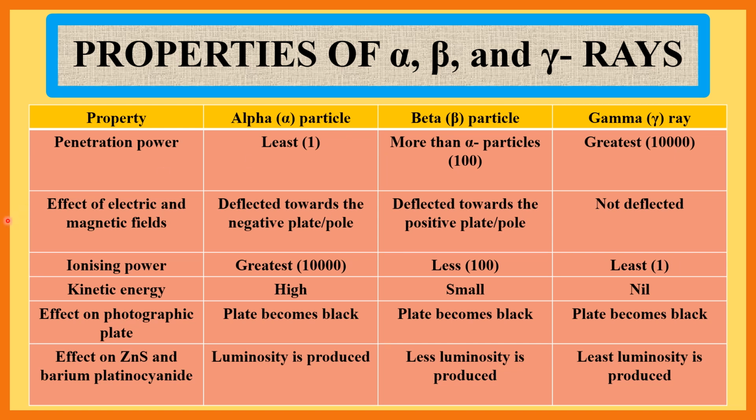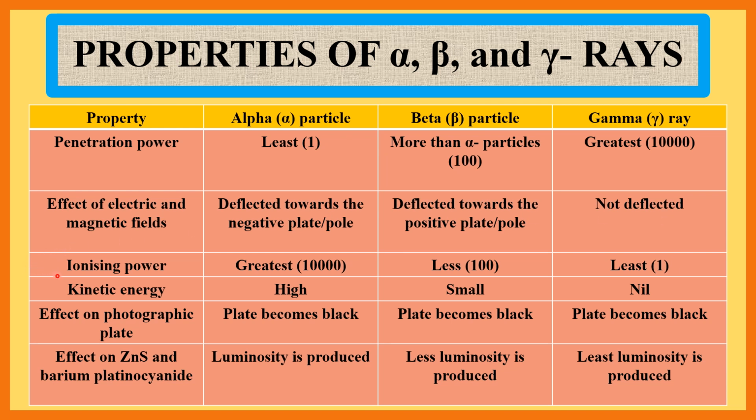Second property, effect of electric and magnetic field. Alpha particle is deflected towards negative plate or pole because alpha particle is positively charged. Beta particle is deflected towards positive pole or plate because beta particle is negatively charged. Gamma particle is not deflected because gamma particle is neutral.